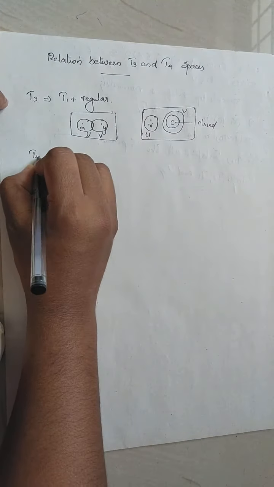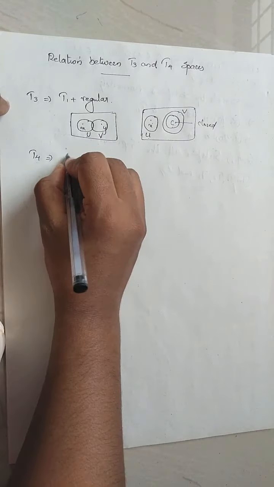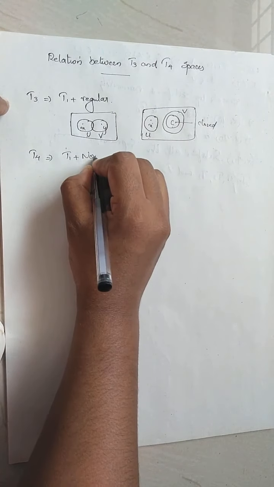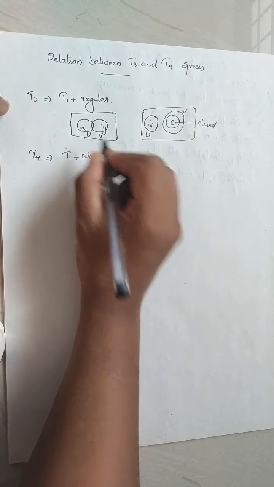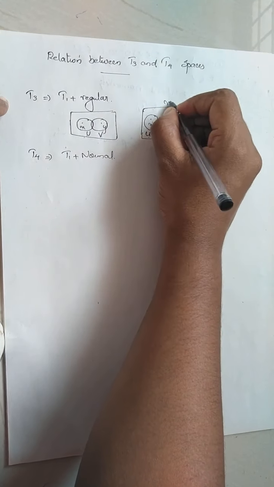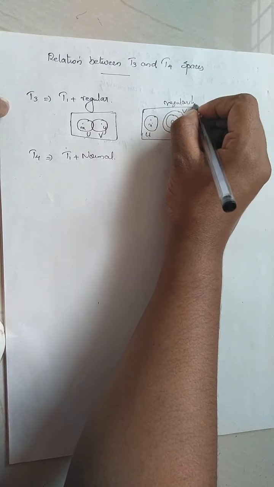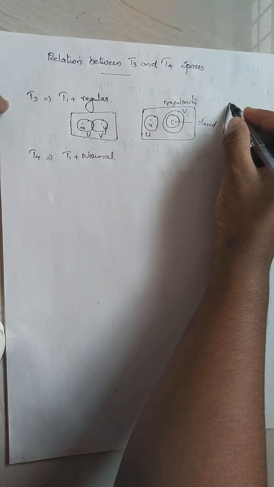What is a T4 space? A space is T4 means it is T1 plus normal. T1 means this one. Normal means this is a regularity property.